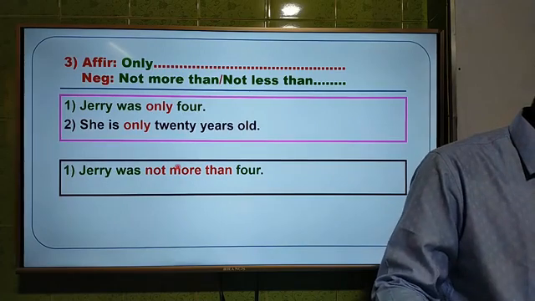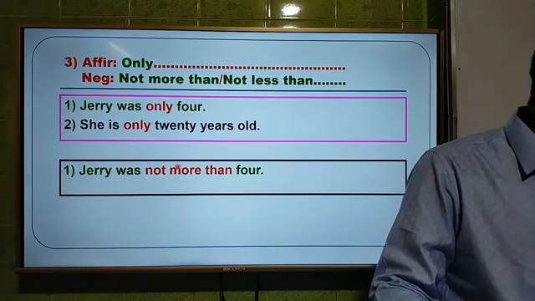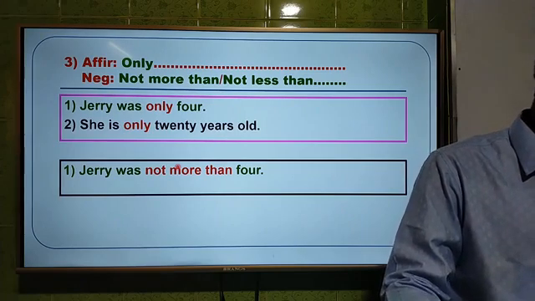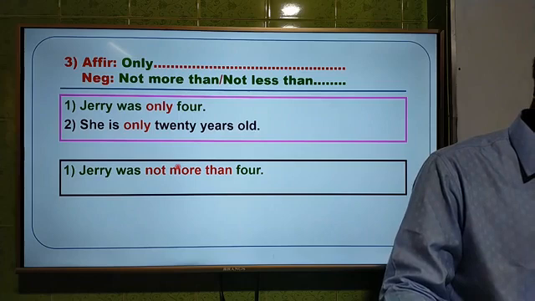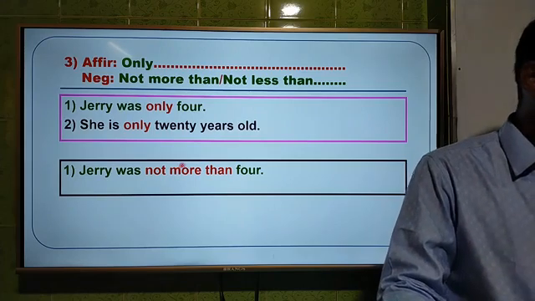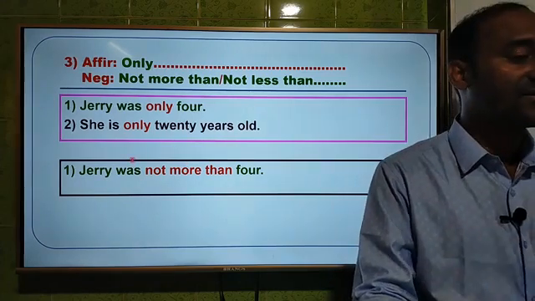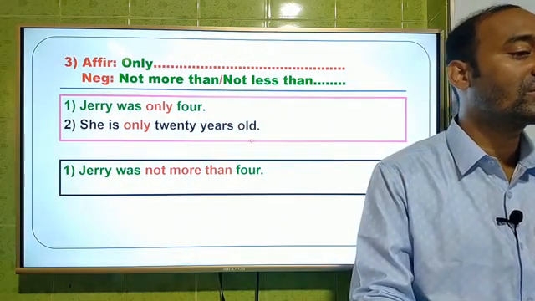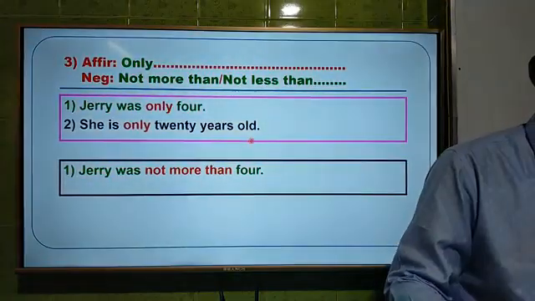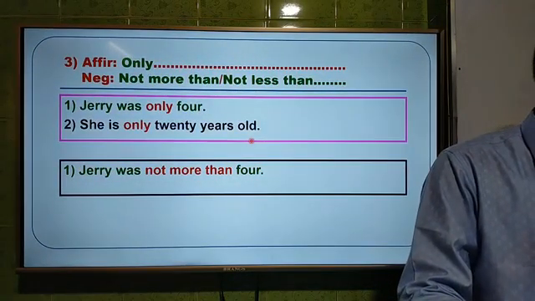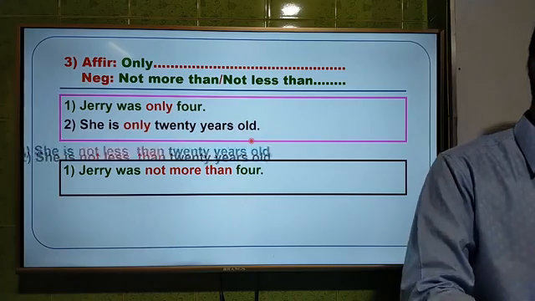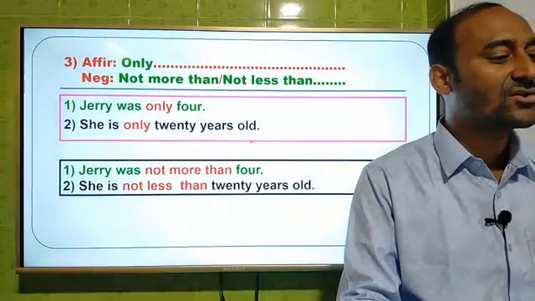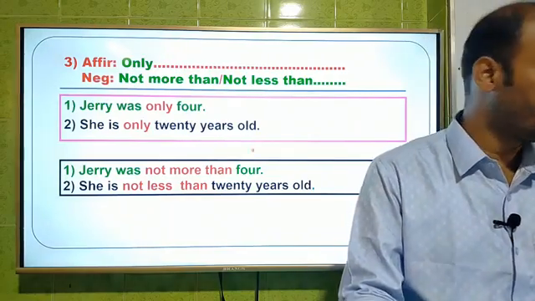Thank you so much. Again, another one is with us, Ripon, and Mahfuza Rahman. Okay, welcome you. So dear students, second answer. The second question is, she is only 20 years old, and I told you to use not less than instead of only. And we shall see the answer of the second one. Okay, look at the screen. I have given you the answer. She is not less than 20 years old.